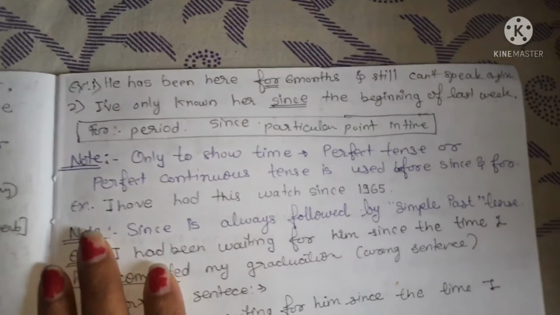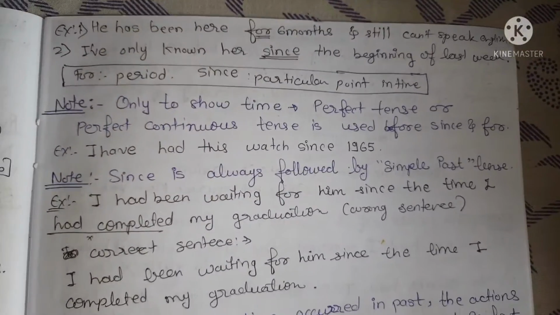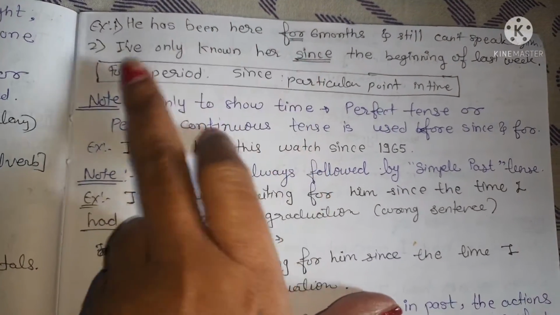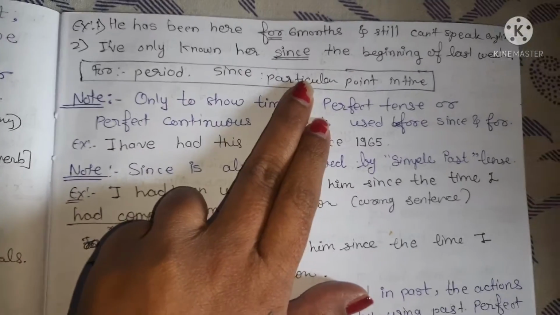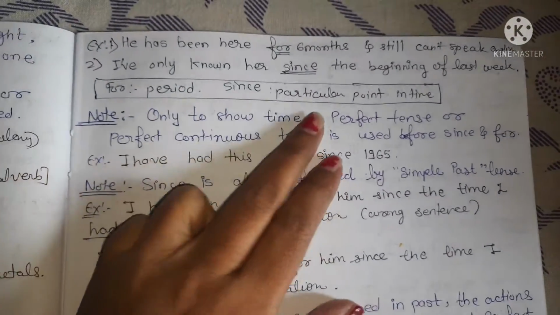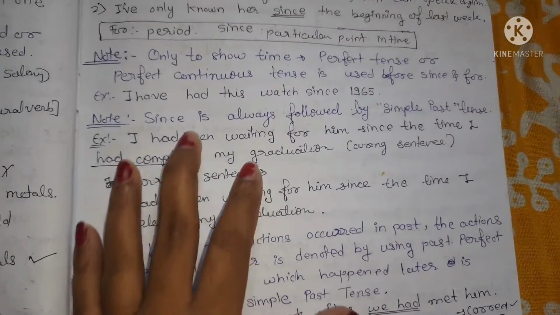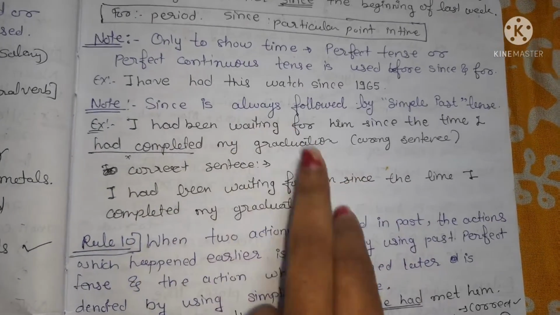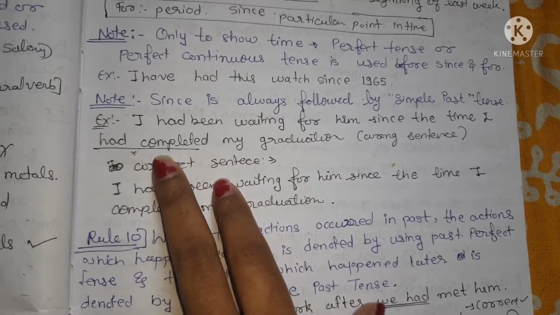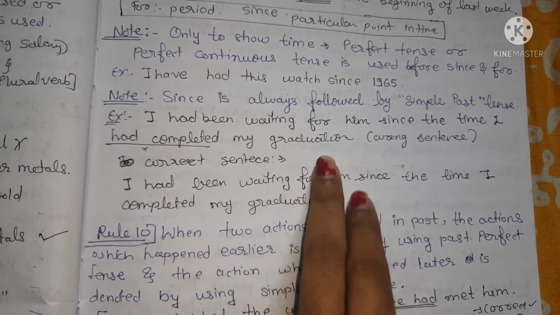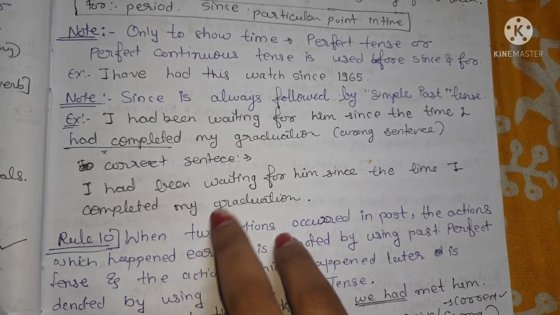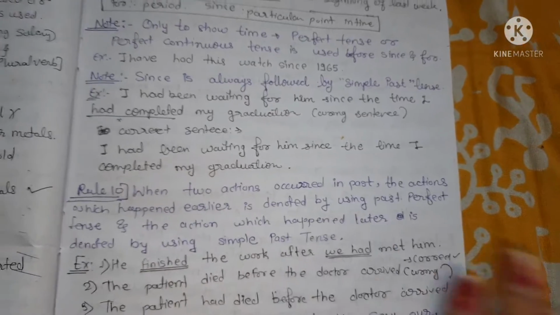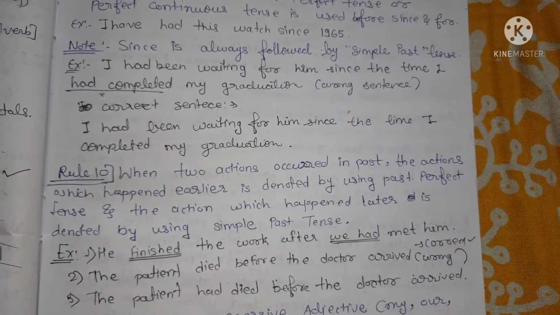Let's take an example. He has been here for 6 months and still can't speak English. For, they have mentioned here a 6-month duration. I have only known her since the beginning of last week. Beginning, they have mentioned here beginning. Since is always followed by simple past tense. I had been waiting for him since the time I had completed. Here perfect tense is wrong and we have to use: I completed my graduation, like that. Here simple past tense has been used. Since is always followed by simple past tense.